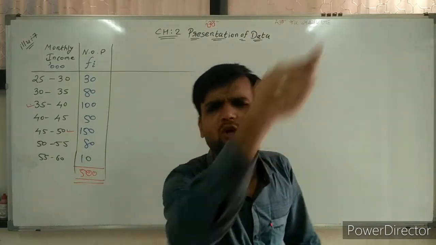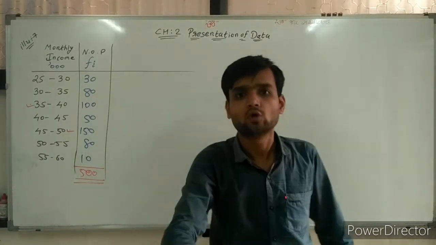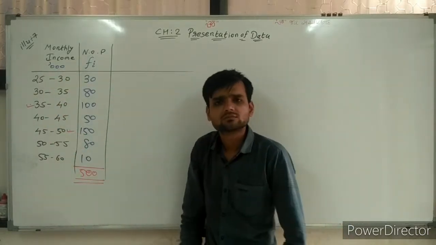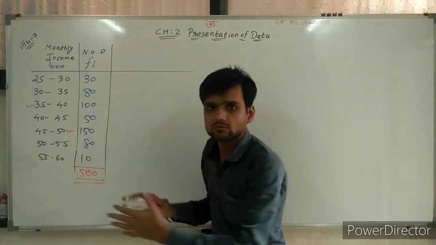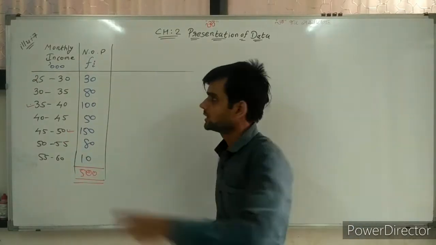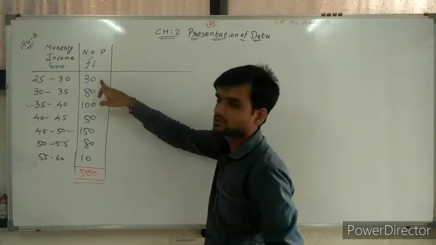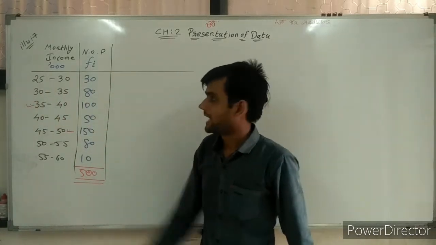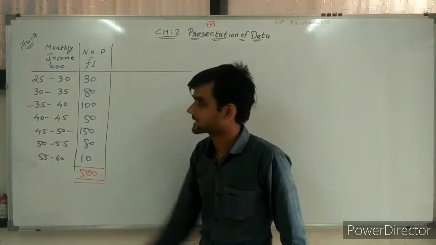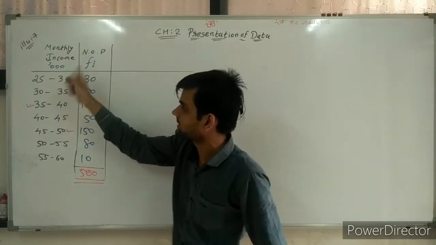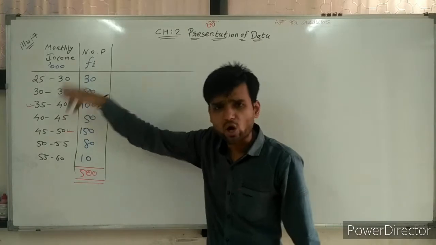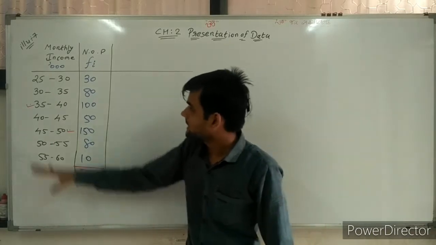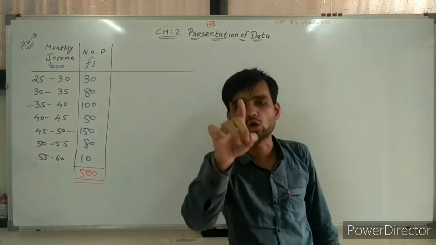This concept must be clear to all of you, because I am explaining each and every thing. What is meant by this question, that is also what I am explaining. 25 to 30 means 30, and 30 to 35, 80. Here an exclusive class is given. Exclusive means 30 is not considered in this class, it is considered in the next. 35 is not considered here, 35 is considered in the next class. So this question should be 100% clear to all of you.